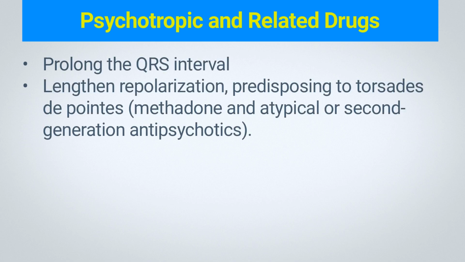Psychotropic drugs can substantially alter the ECG and, in toxic doses, induce syncope or cardiac arrest due to ventricular tachyarrhythmia or asystole. They may also prolong the QRS interval, causing a bundle branch block-like pattern, or lengthen repolarization, predisposing patients to develop torsades de pointes. Various psychiatric drugs can prolong the QT interval, predisposing patients to torsades de pointes type ventricular tachycardia. These drugs include methadone and atypical or second-generation antipsychotics, such as risperidone and quetiapine. This topic will be discussed further in Class 16.